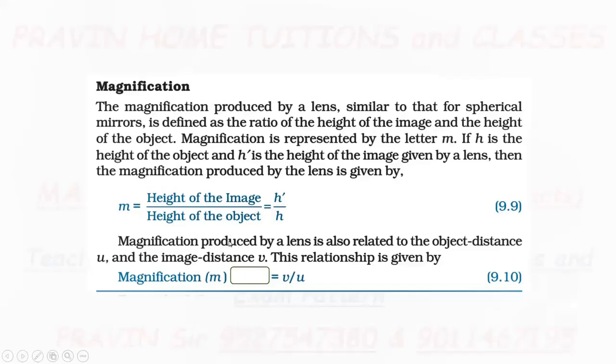Another formula for magnification is the ratio of image distance to the object distance. Magnification is equal to the ratio of image distance to the object distance. So magnification m is equal to v divided by u. This is the second formula for magnification.